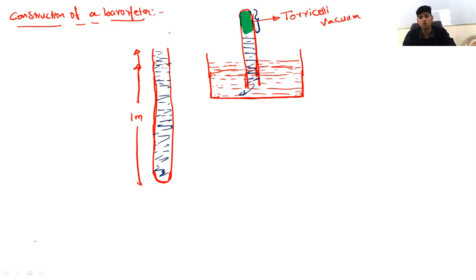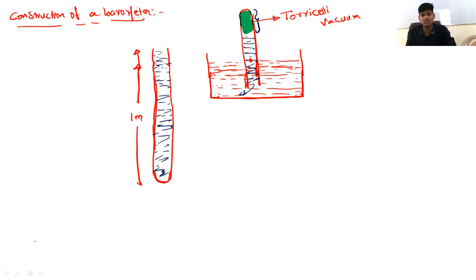So once the tube is inverted into the vessel containing mercury, a small portion of the mercury from the tube goes into the vessel and the upper portion of the tube will be left with vacuum, and that region of the tube is called the Torricelli vacuum. So this is how a barometer is constructed.